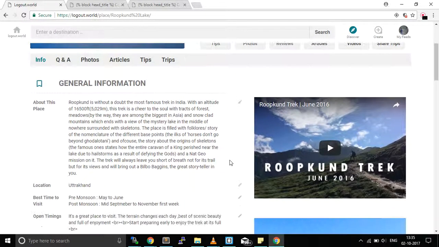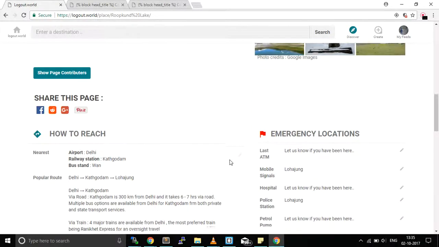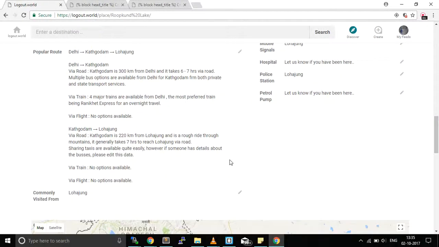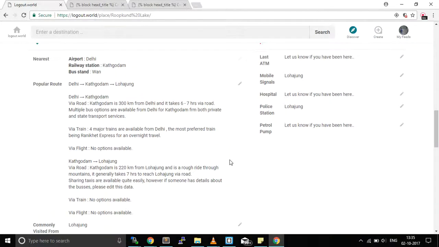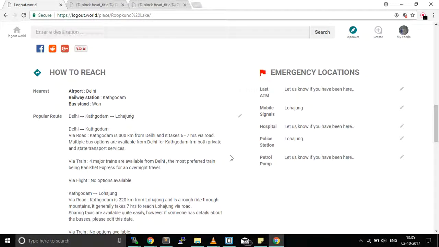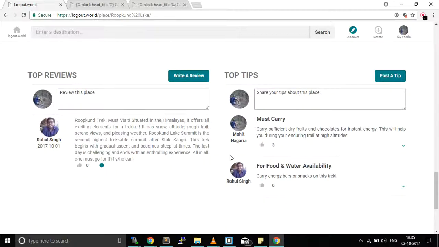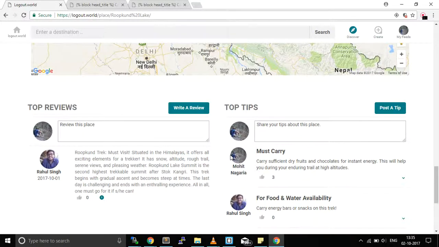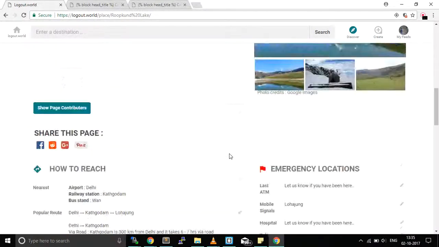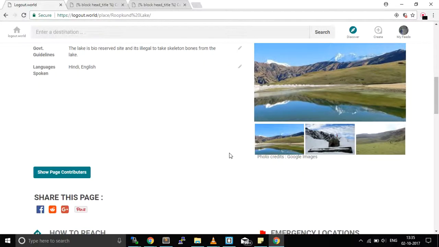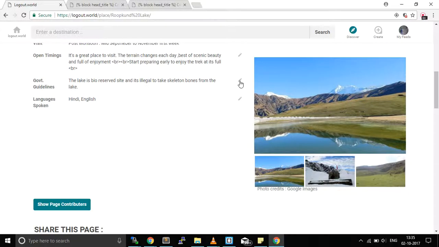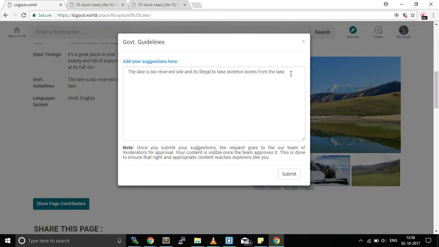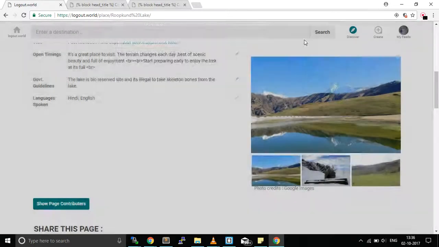So I can see minute details here about Rupkund, which might be required by a traveler while he's planning or in making sure whether it suits him or not. We have how to reach the location, and I can also see some tips and reviews by other travelers. As we can see, this complete database is crowdsourced, so anyone can edit and submit their suggestions, while the admin only moderates them to make sure they are legitimate.